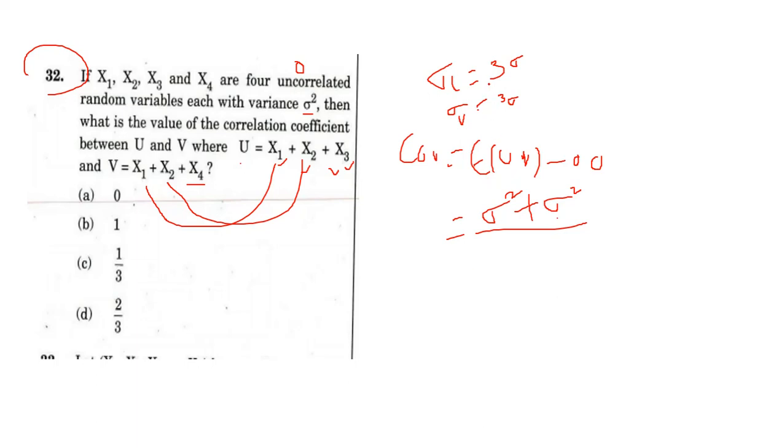Here square root is there, square root of 3 sigma square. Finally you get correlation coefficient r equal to sigma square plus sigma square divided by root 3 into sigma into root 3 into sigma.